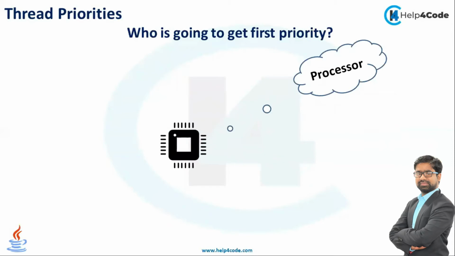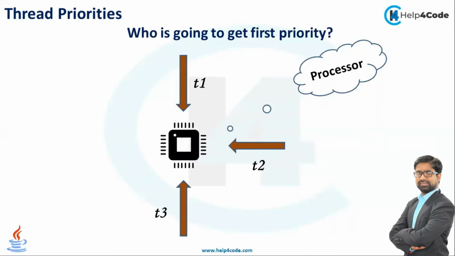We have a processor, which is nothing but your scheduler. For example, we have a thread T1, a second thread T2, a third thread T3, and a fourth thread T4. Thread T1 has a priority of 6. Thread T2 has a priority of 5. Thread T3 has a priority of 8, and thread T4 has a priority of 3.